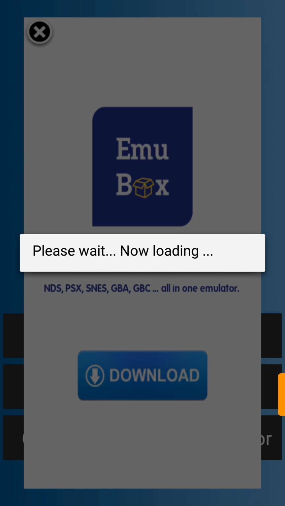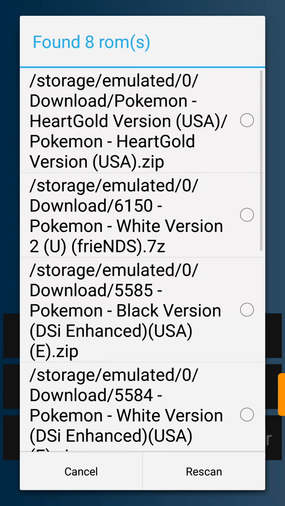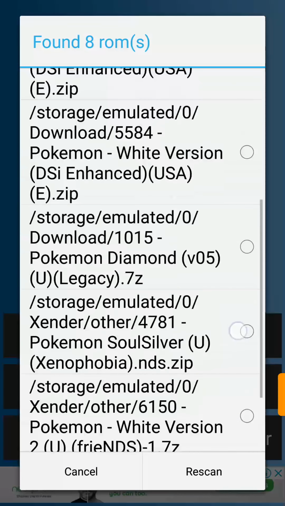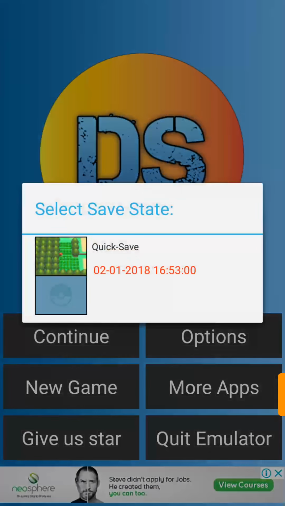After opening it, something like this will come. Then click on the new game. Then you can see Pokemon Diamond. Click on it. I am playing this game, guys.